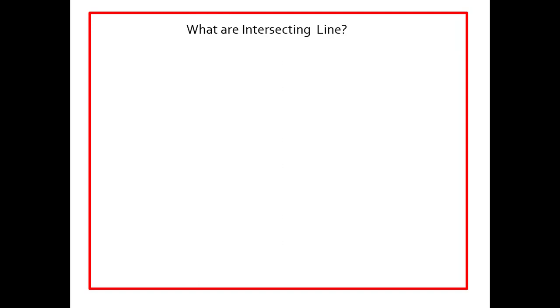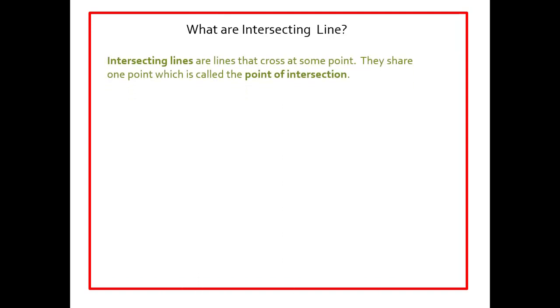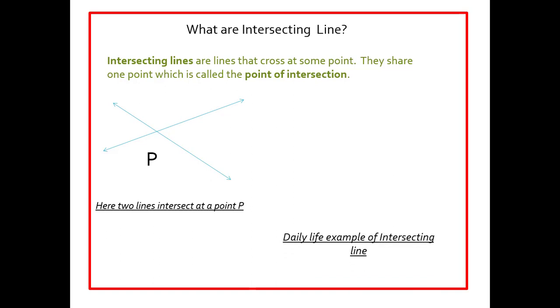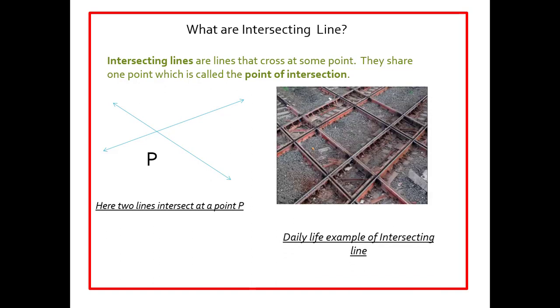Next we will discuss what are intersecting lines. Intersecting lines are lines that cross at some point. They share one point which is called the point of intersection. Here two lines are intersecting at a point which is P. A daily life example of intersecting lines is a railway track.